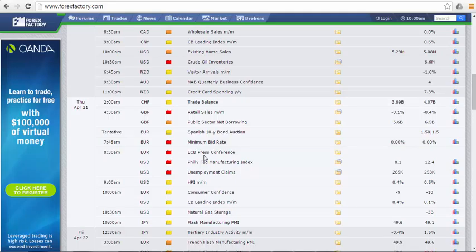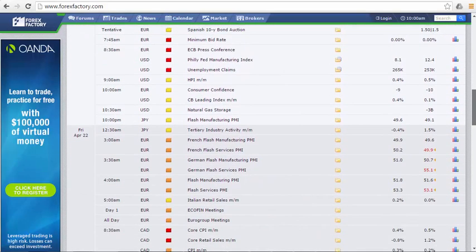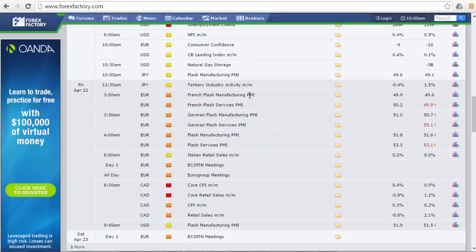However, the commentary that comes out of the ECB could have a big impact on the markets. Last time we saw a big push up in the euro. So be mindful of that if you are trading here on Thursday. We also have the retail sales number for the British pound. Going into Friday, we have Eurozone PMI numbers, manufacturing and services, coming out, and then in the New York session, we have core CPI and core retail sales numbers for the Canadian dollar.